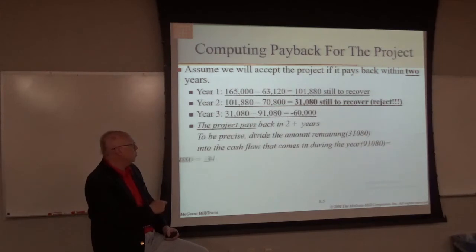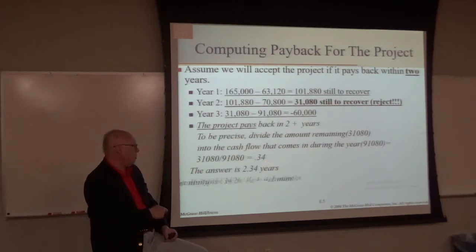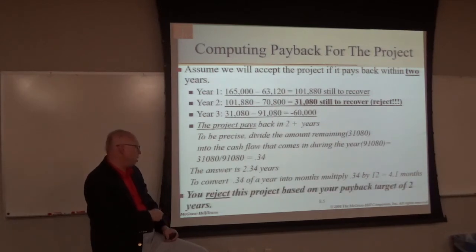So do that division there, and we come up with 0.34. So we think it's going to take us 2.34 years to recover our investment, and that 0.34 of a year, we'll multiply that times months, 0.34 times 12. And so we get 2 years and 4 months. Okay, so we're going to reject this project because our target is 2 years, but our payback is actually 2.34 years. Okay, simple enough.